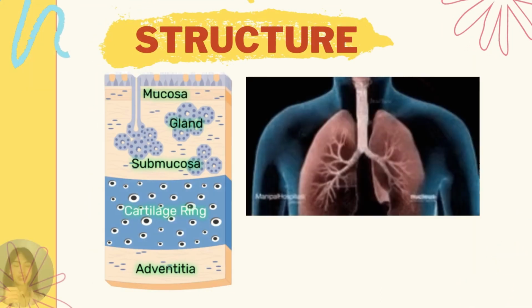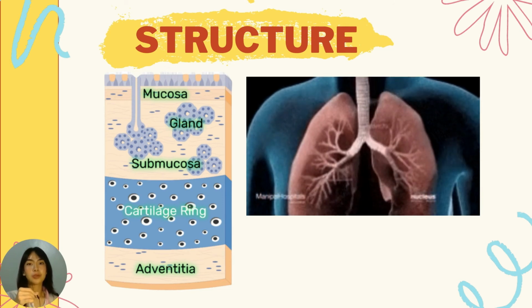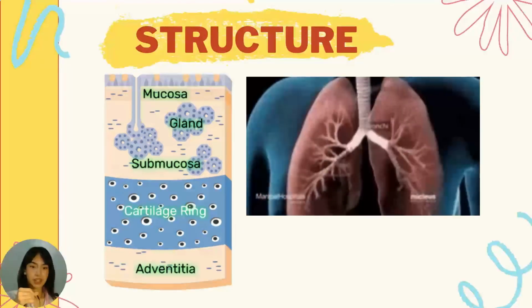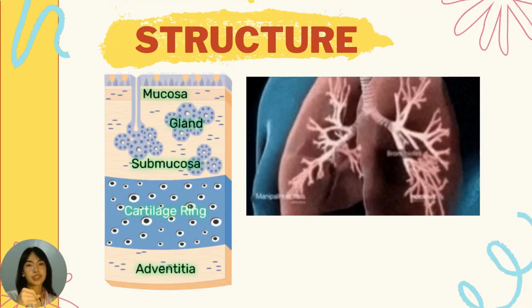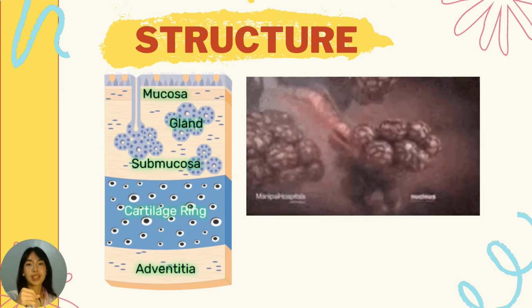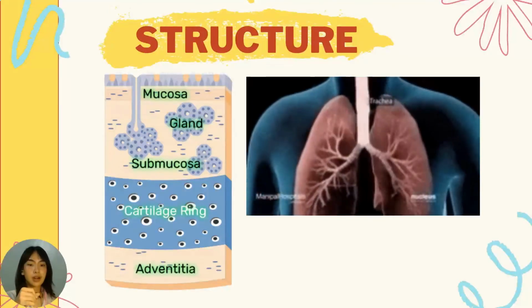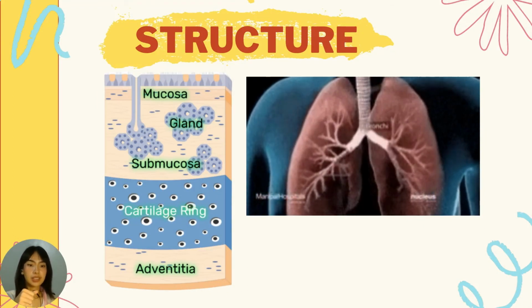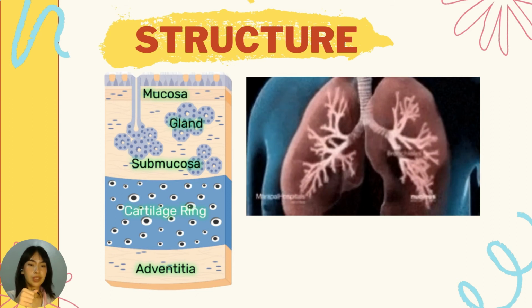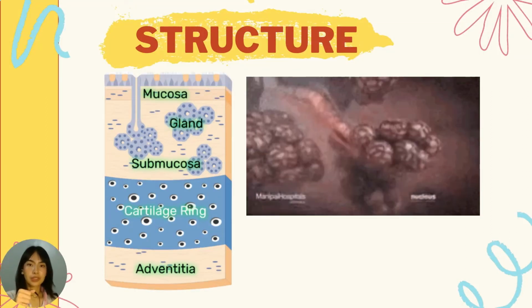Mucous glands secrete a combination of water and mucus onto the luminal surface of the trachea through narrow ducts. External to the submucosa is the cartilaginous layer containing C-shaped hyaline cartilage. Lastly is the outer layer of the trachea, the adventitia. It is a band of loose connective tissue that loosely binds the trachea to the esophagus and other nearby organs.